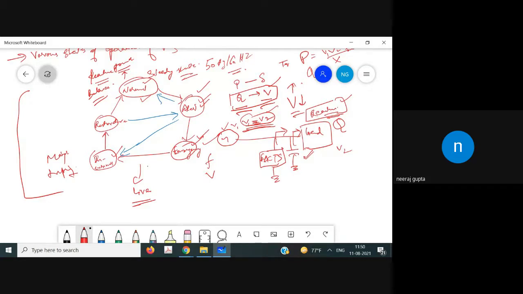One more thing is that the whole protection system must not be complex. As we add more and more complexity to the system, the protection system also becomes complex. So we try to make the protection system as simple as possible.